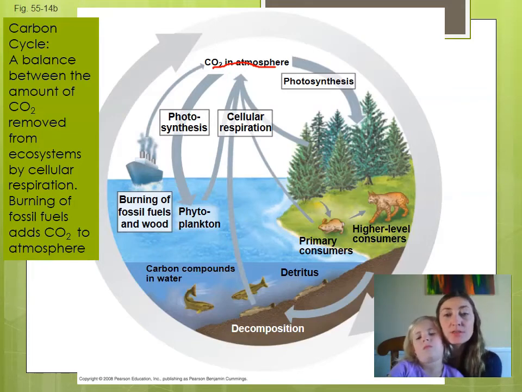It enters the trophic level pyramid through plants taking it in through photosynthesis. If they are to decompose, then our CO2 becomes locked in the soil. It can also be dissolved in water, and it is respirated out. So as organisms go through cellular respiration and break down glucose, they are letting out CO2 as well.